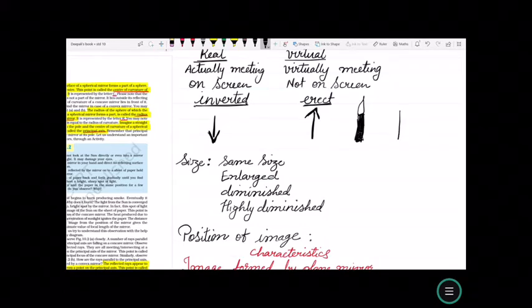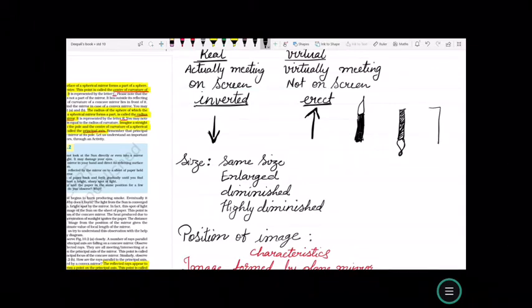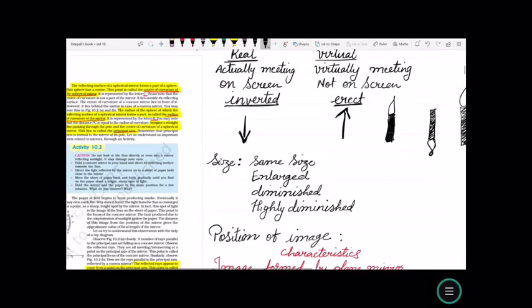If we observe this candle with the wick downwards, it is called an inverted image. And if we observe the candle just as the object is, it is called an erect image. This is how we characterize any image.